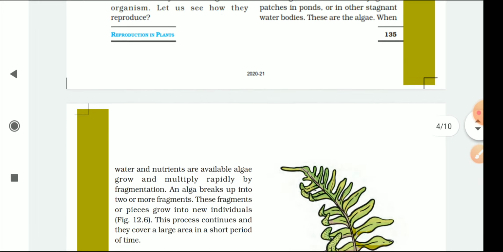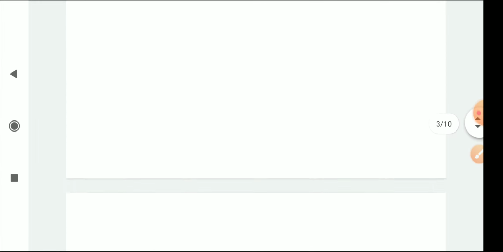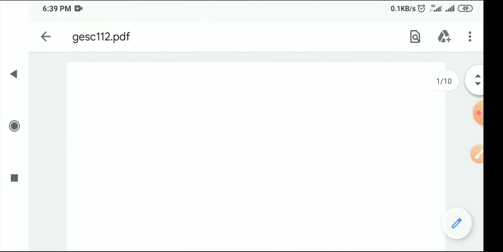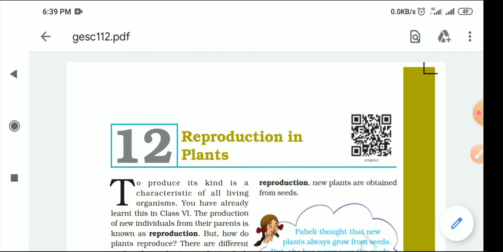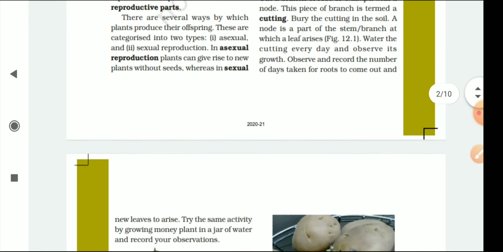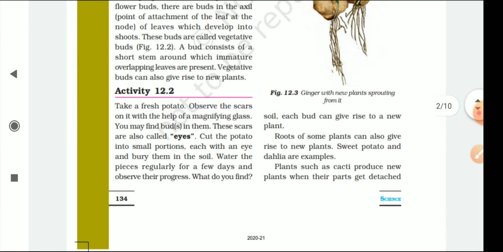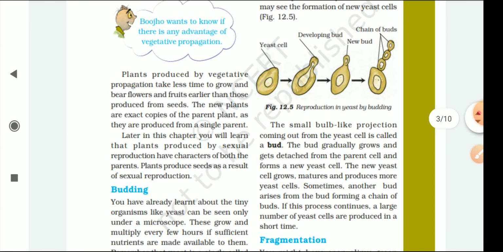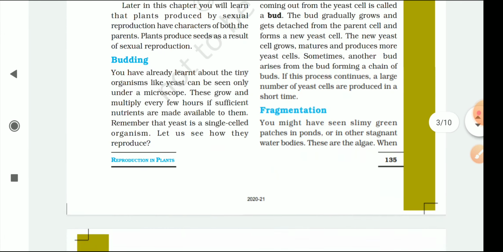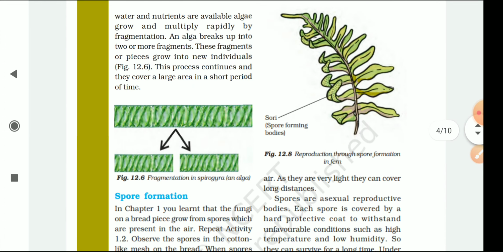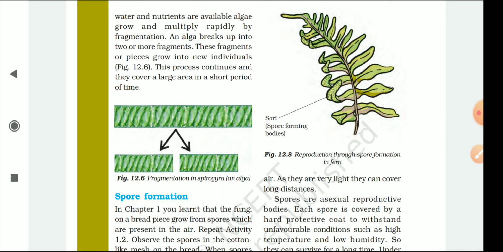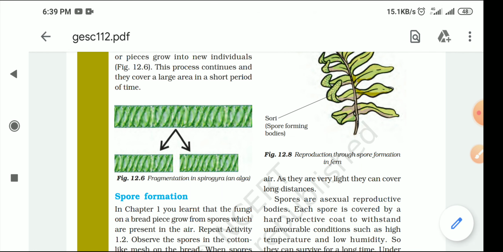So now what is your work for today? You have to draw beautiful pictures of all these three: budding, fragmentation in Spirogyra, and spore formation. The first is budding, you have to make. Second is fragmentation in the case of Spirogyra, and third, reproduction through spore formation. Do it today.